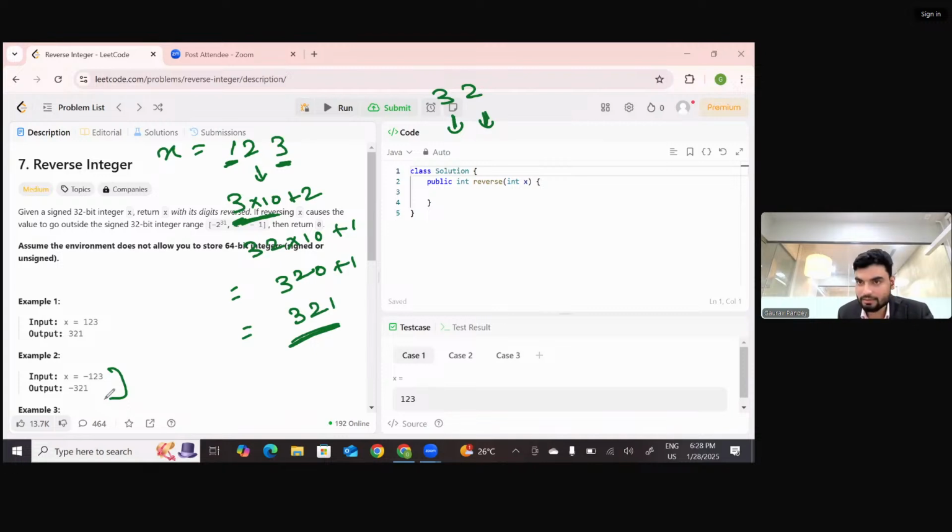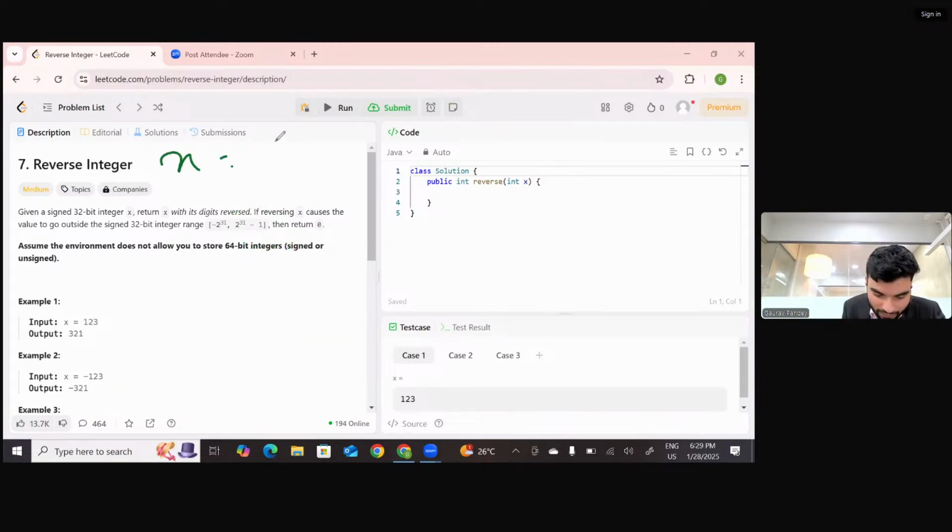So now what we have done, I'm explaining this to you again. I'll erase it again and again. Now listen very carefully. Let's say we had the number 123. We have accessed the digit. At the starting we can assume the reverse number is 0. Whatever the existing reverse number is, we multiply by 10 and add the remainder, the last digit of the number which we get. So now here the reverse is 0.